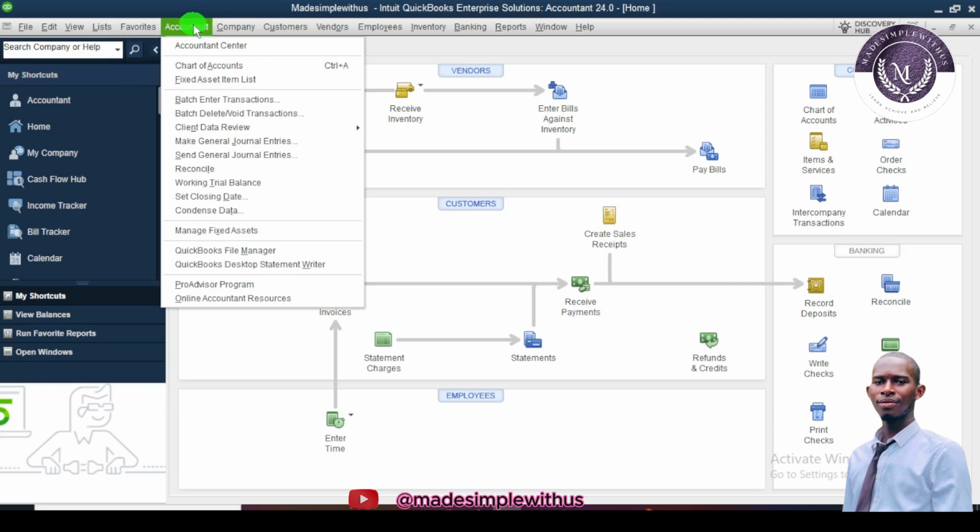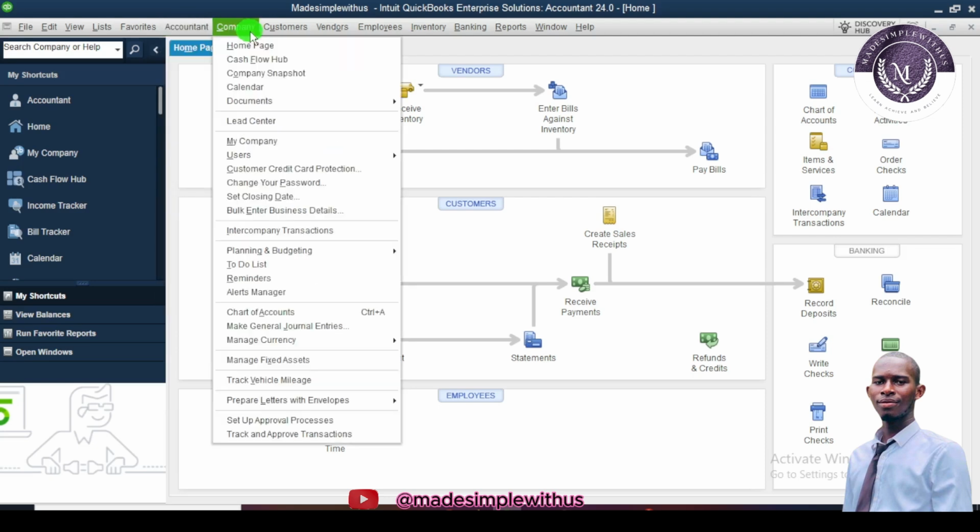The accountants, we will discuss that later. The company, yeah, is where you manage your fixed assets. You want to manage your currency. So let's say you want to change the currency from millions to dollars. It can help you change that.